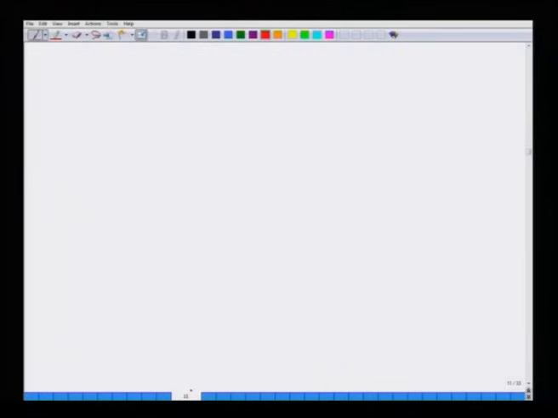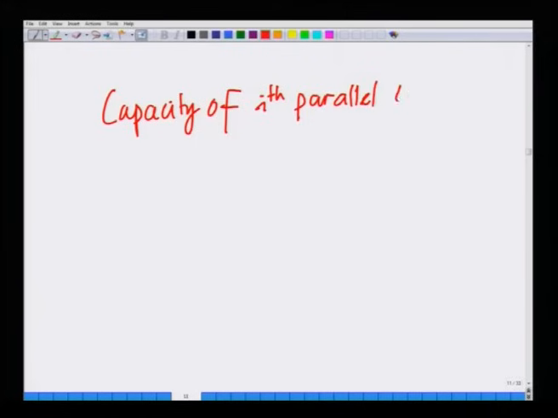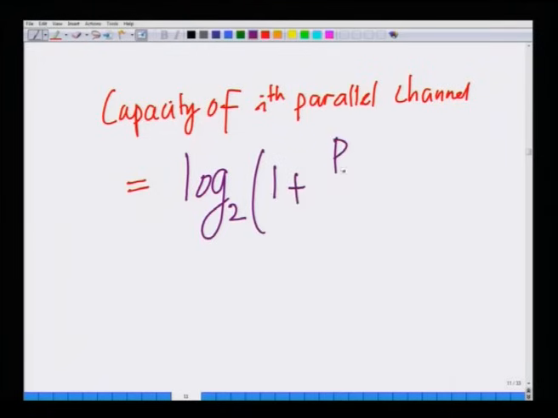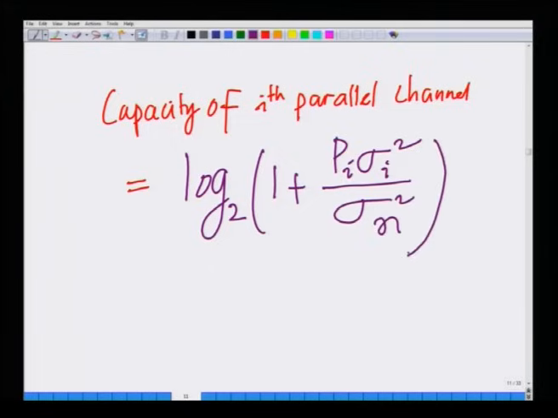Hence the capacity of the ith parallel channel equals log 2 of 1 plus SNR, that is, 1 plus P i sigma i square divided by sigma n square.